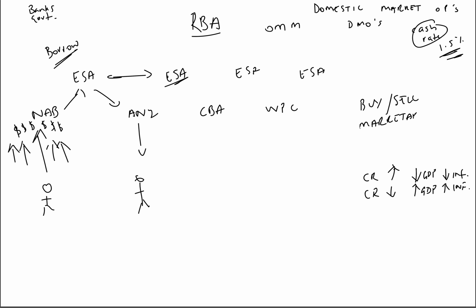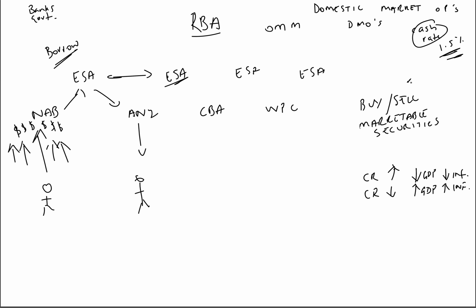Marketable securities, this spelling's probably going to be wrong, are essentially just bonds or pieces of paper that have a value. So what they do is they will buy and sell marketable securities in the money market in order to keep this cash rate at 1.5%.